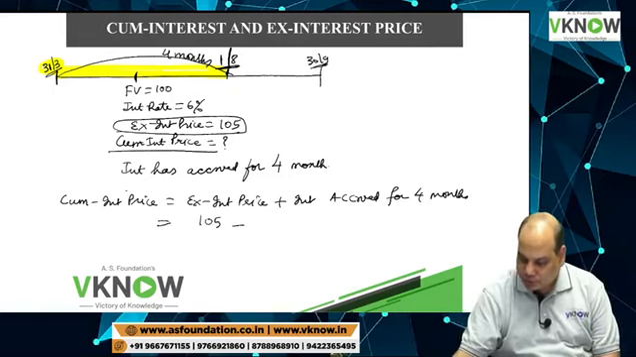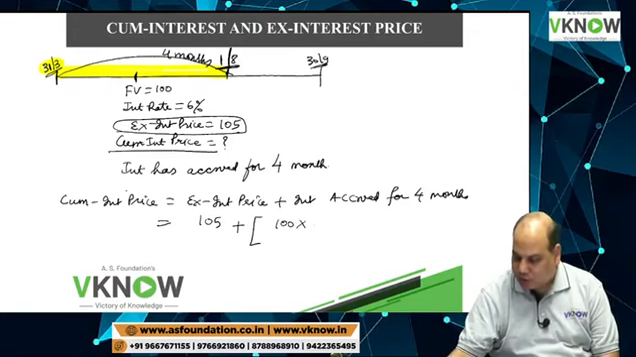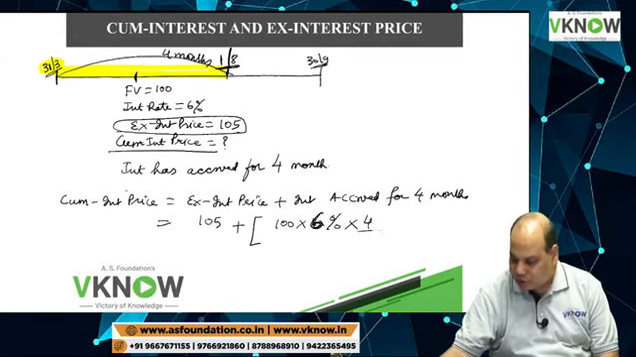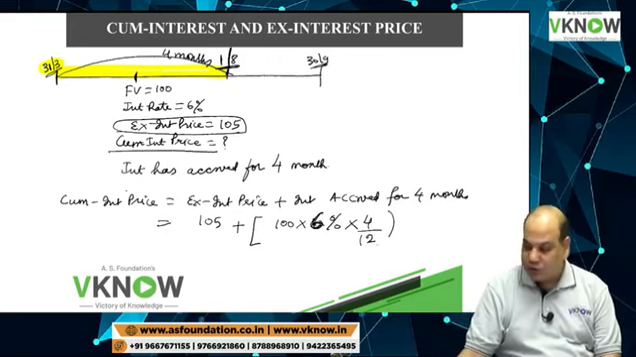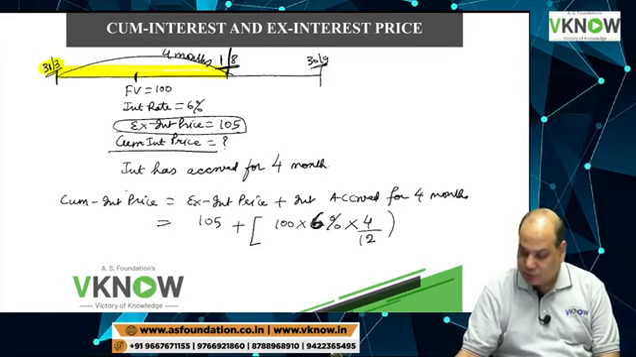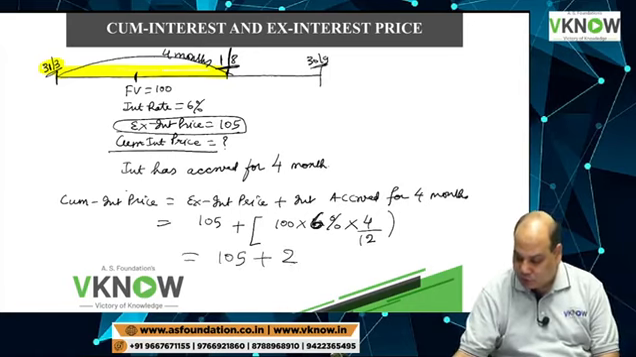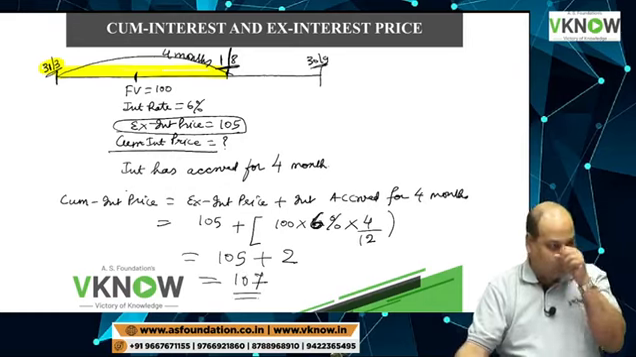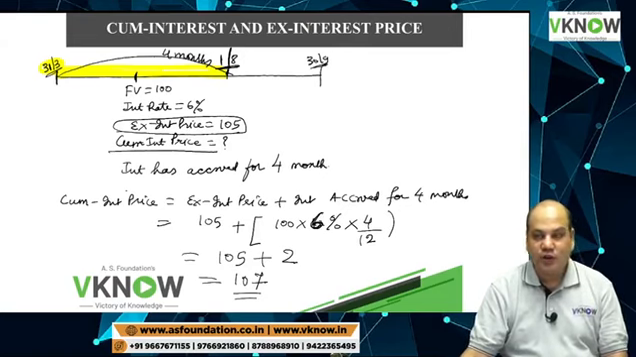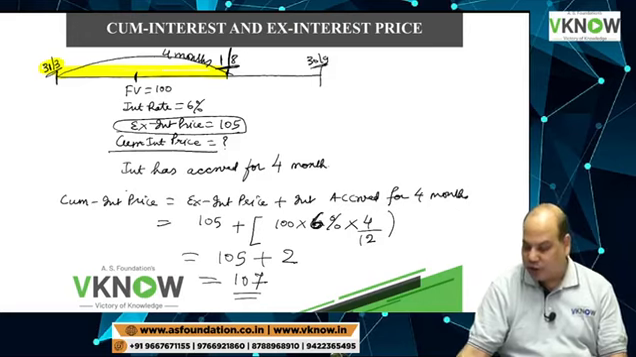So 105 plus, interest is always calculated on face value. 100 into 6% into 4 by 12. So this is 105 and this is 2 rupees. That comes to 107. Jadeja, Jayashri, Tiwari, you are right. So most of you are able to get it right now.